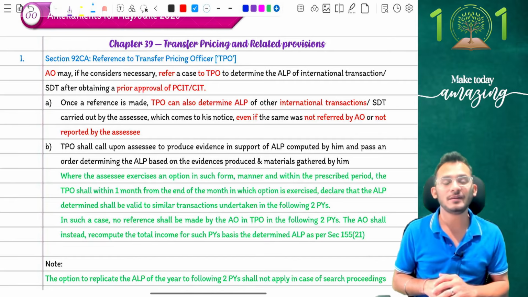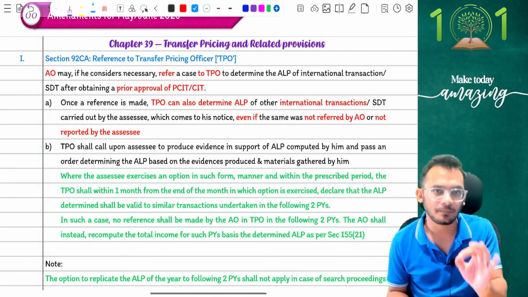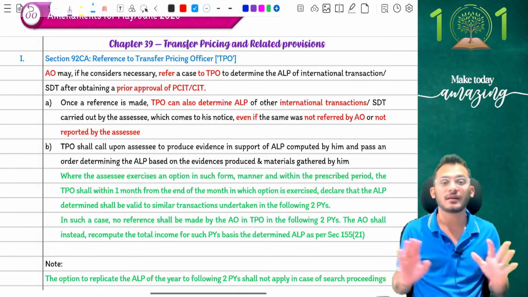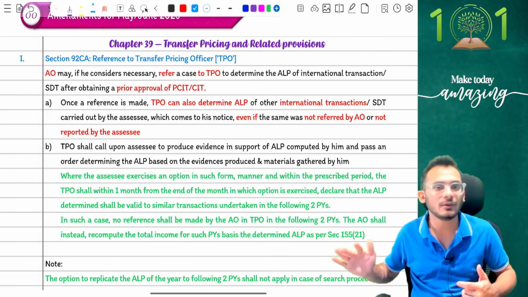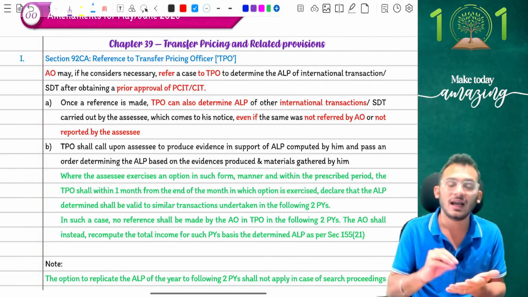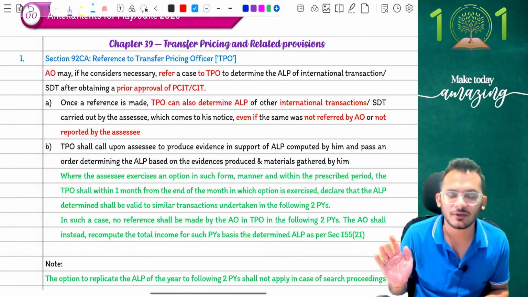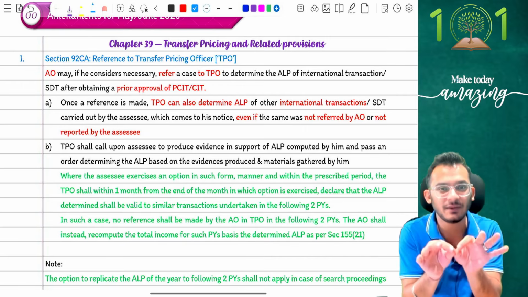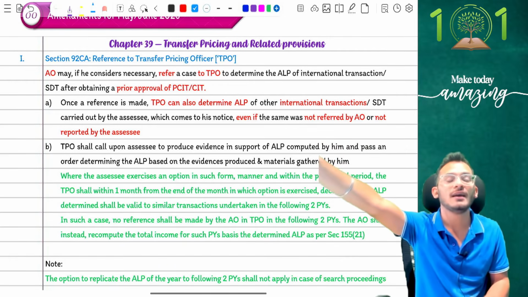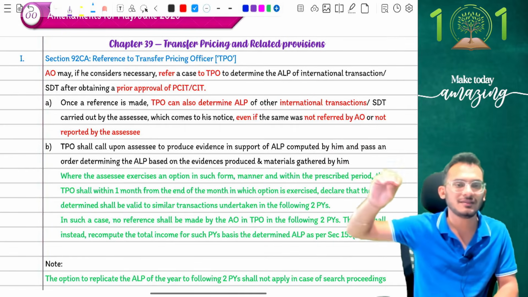The proposal is that if for one assessment year the assessing officer, the TPO, has passed an ALP adjustment and you are comfortable with that adjustment, you can file an application with the TPO and tell the TPO that, sir, whatever ALP you have determined for this, I would like it to continue for the next 2 years as well. Which means whatever ALP adjustment has happened right now, the same ALP adjustment will be carried forward for the next 2 years, and you will get a certainty of those. That is what the amendment says.